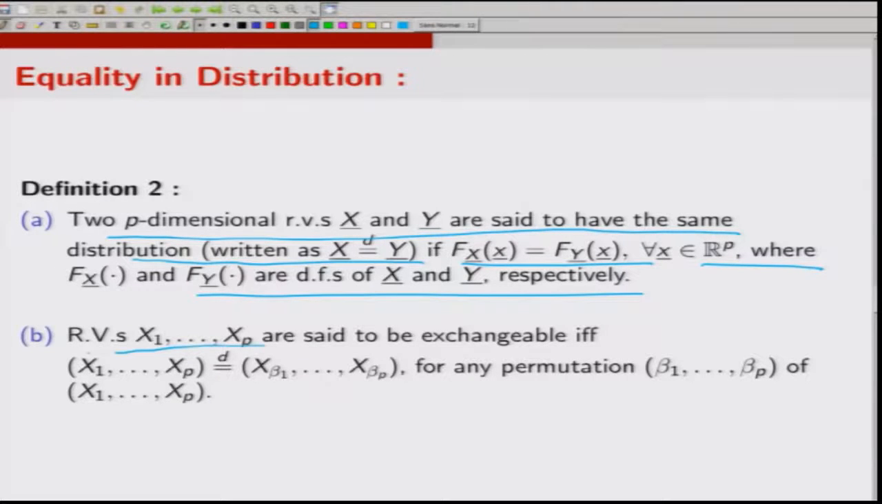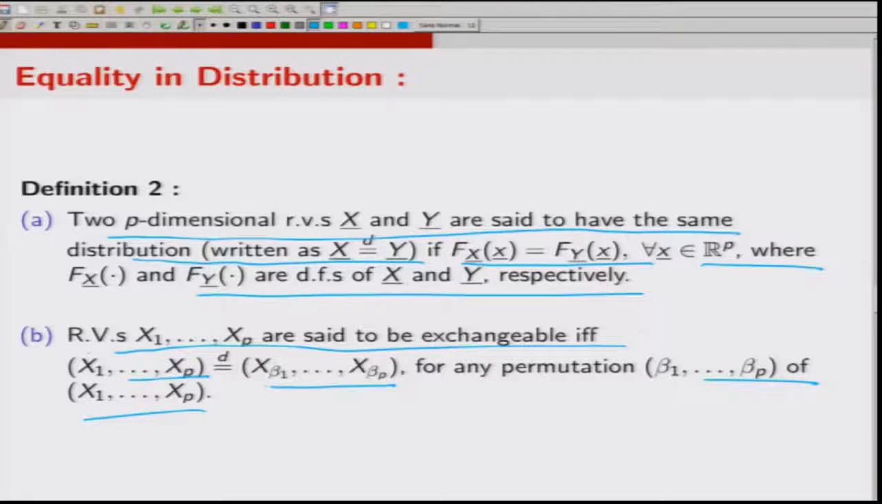I say random variables x1, x2, ..., xp are exchangeable if the distribution of x1, x2, ..., xp is the same as the distribution of x_beta1, x_beta2, ..., x_betap for any permutation beta1, beta2, ..., betap of 1 to p. So, what it says is I will call random variables x1, x2, ..., xp exchangeable if the distribution of x1, x2, ..., xp is the same as the distribution of any permutation of x1, x2, ..., xp.